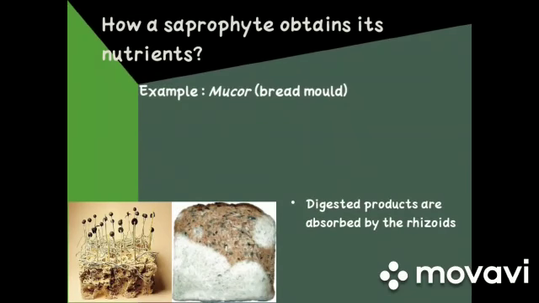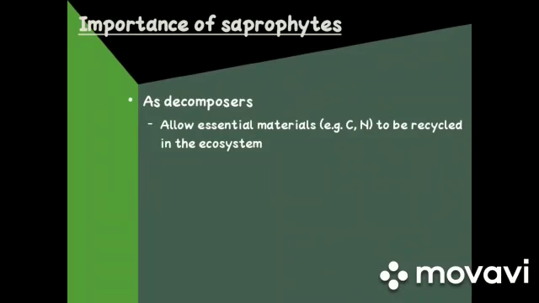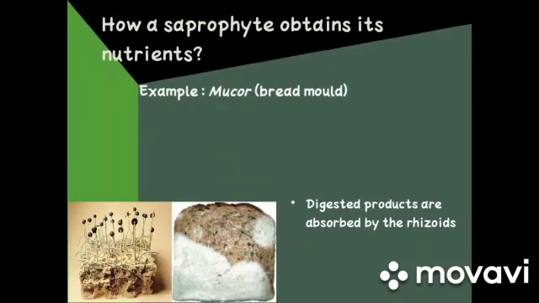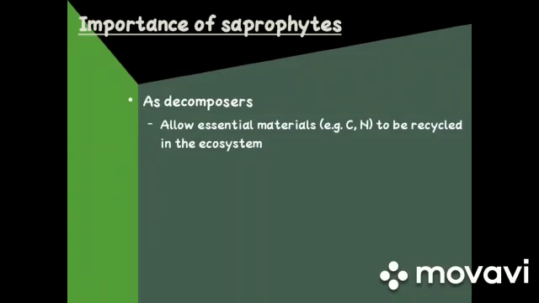Then the digested products are absorbed by the rhizoids into the mucor's body. In this way, saprophytes decompose the organic material. That's why they are also called decomposers, and the decomposers are a very integral part of our environment. They allow essential materials, for example carbon and nitrogen, to be recycled in the ecosystem.